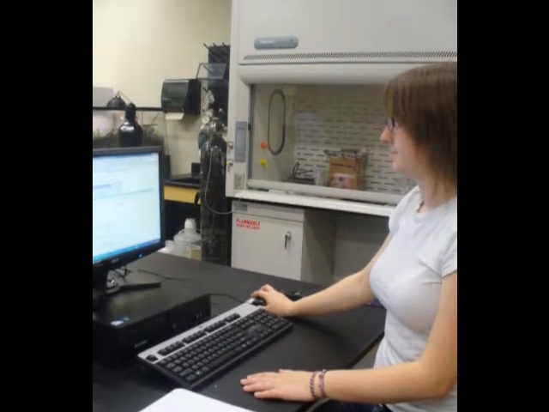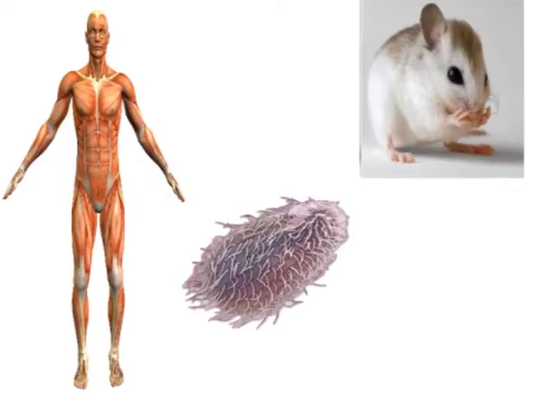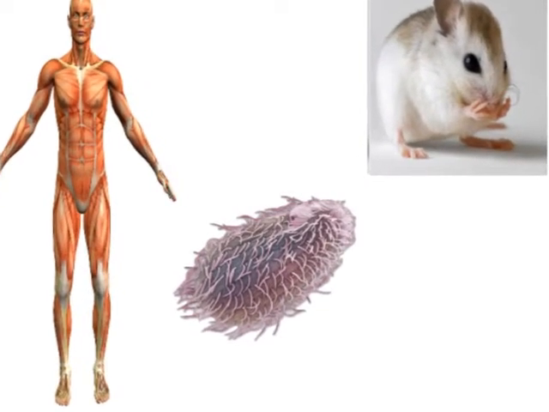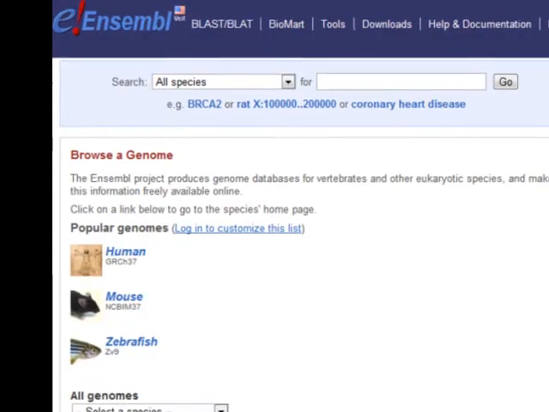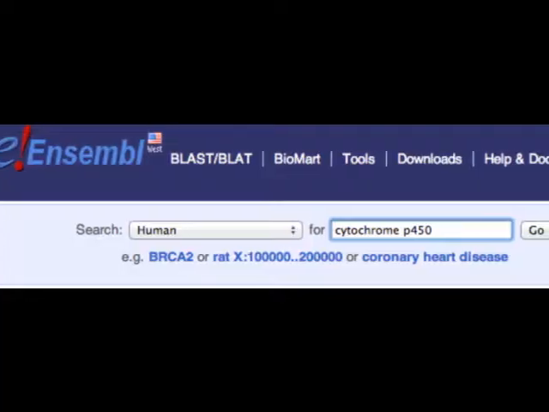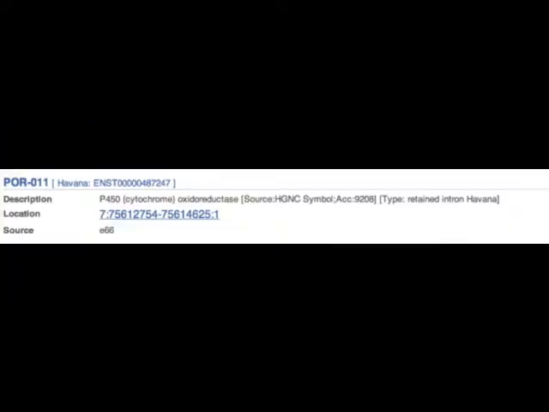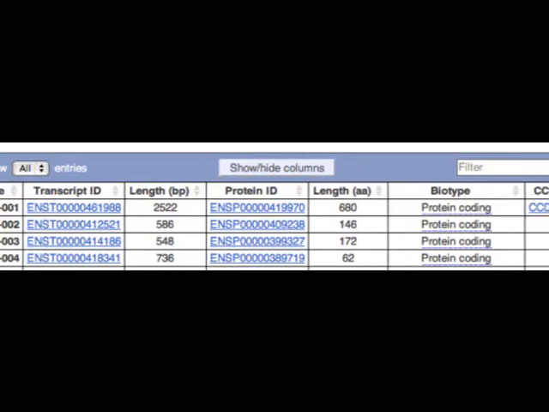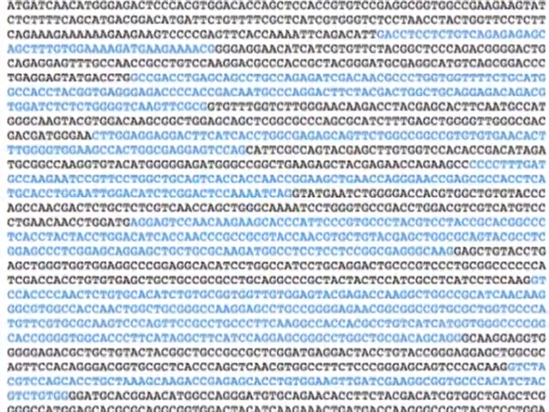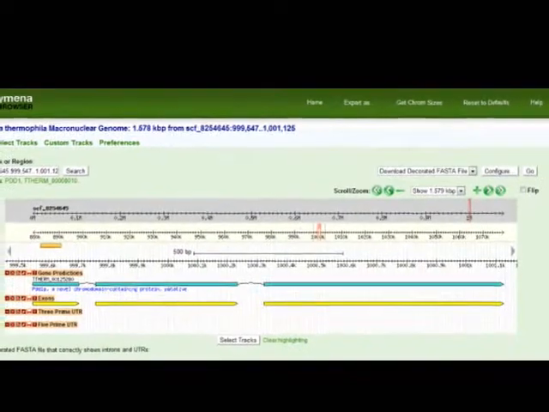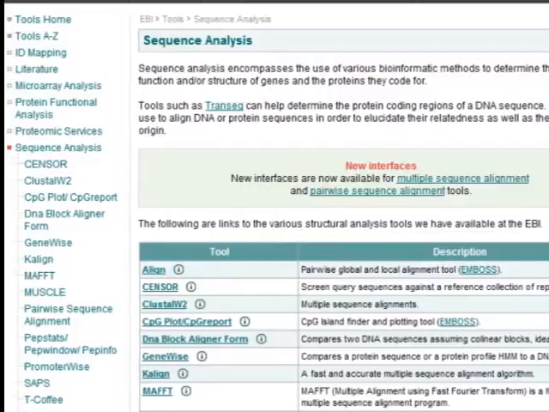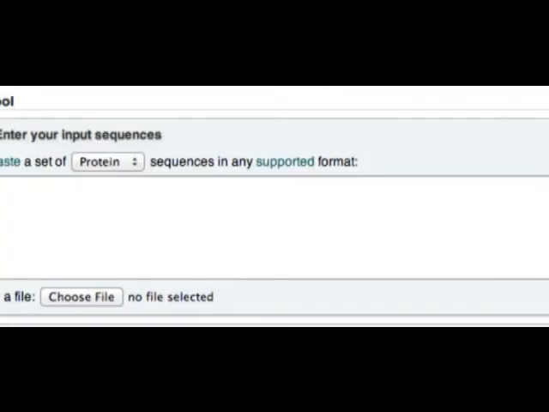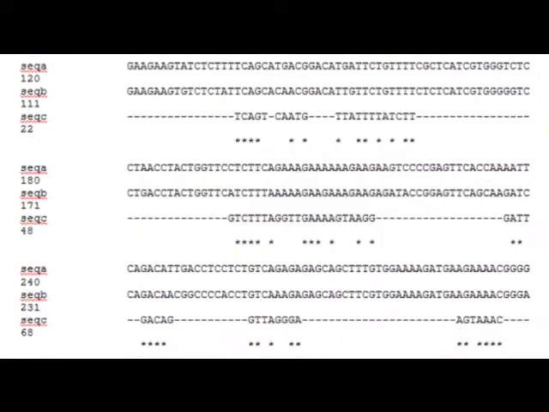To make the comparison of the cytochrome P450 gene transcripts between humans, mice, and Tetrahymena, we used 3 different websites that allowed us to find the genomes of the organisms and then match the gene sequences. Using the website ensemble.org, we were able to examine the cytochrome P450 transcript in 2 model organisms, humans and mice. To examine this genome sequence in Tetrahymena, we used the website ciliate.org. After obtaining the 3 transcript sequences, we used the European Bioinformatics Institute website to compare the transcripts and determine the number of matched genes between the 3 different organisms.